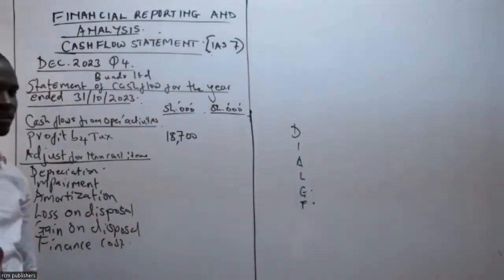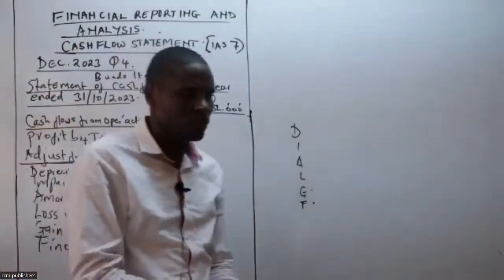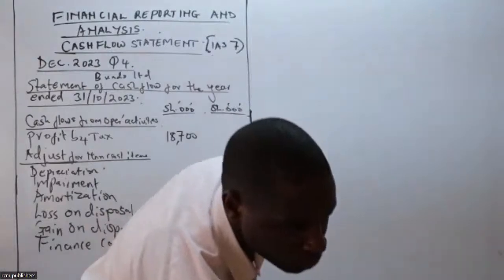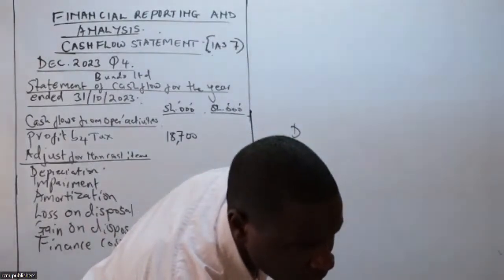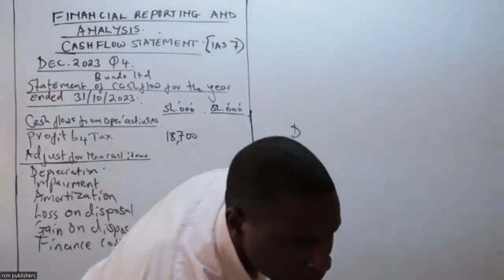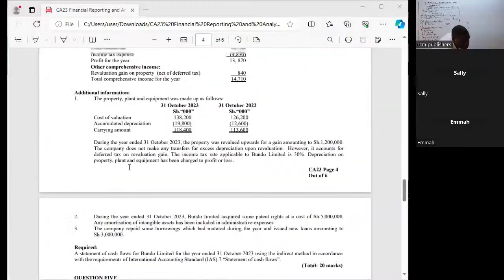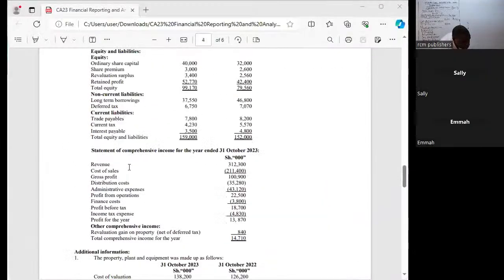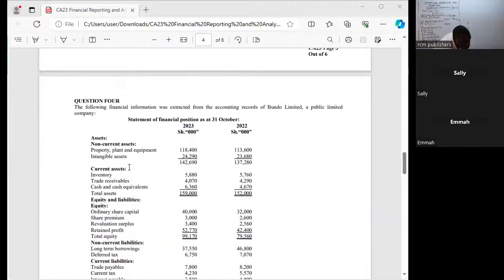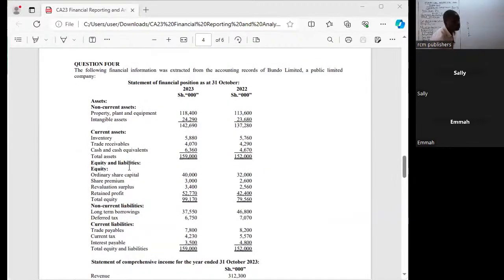Kindly, very fast. For the sake of those people who have joined, allow me to share this question, and you take the picture very fast. I just want us, if you are around here, I'll be able to finish this question because I know the importance of this question. So for those people who have just joined, can you take a picture of that question? Very fast.